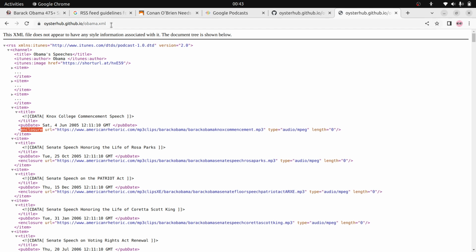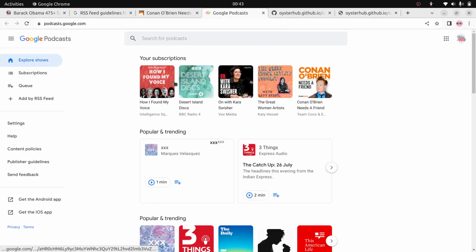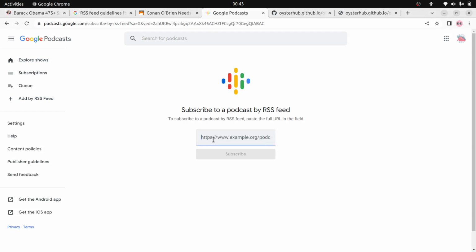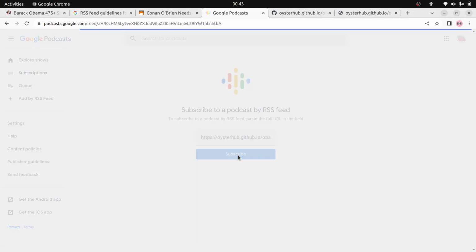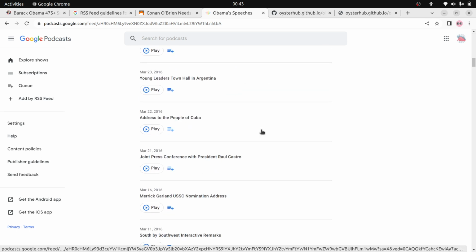Now we prepared the podcast XML, and it is hosted externally. We hosted it somewhere on the internet. So copy this XML, and now go to Google Podcasts. In Google Podcasts, they support adding by RSS feed. Click that one. Now you can give that XML here and click subscribe. We successfully created a podcast from the online audios. You can see all the episodes.